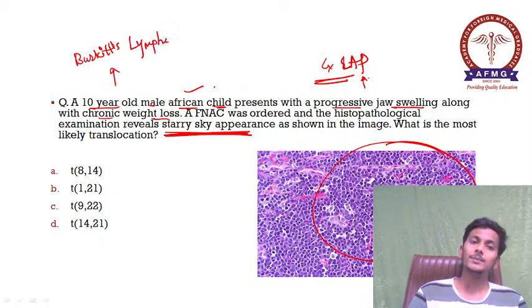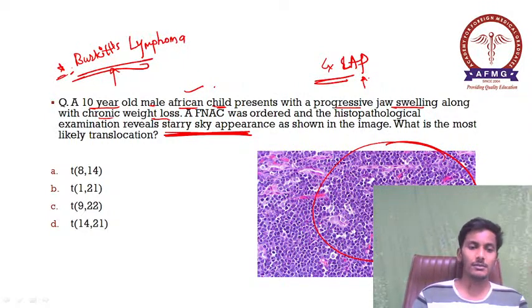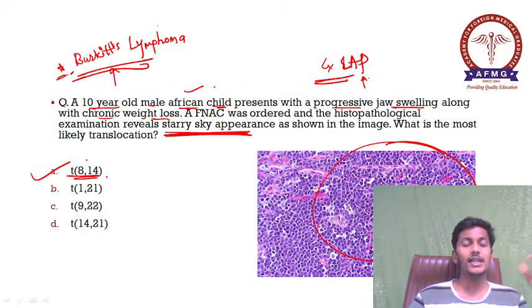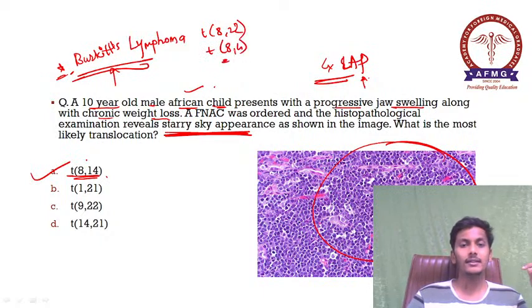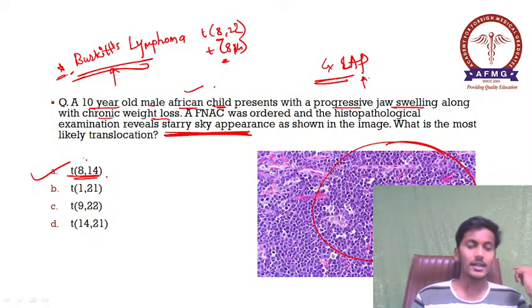So please remember, in cases of Burkitt's lymphoma, which translocation is associated? It is translocation 8;14. We have already discussed this in the class previously. What happens in Burkitt's lymphoma? All the 8s are associated. Translocation 8;22, translocation 8;14, all these 8s are associated with Burkitt's lymphoma. So please remember, translocation 8;14 is associated with Burkitt's lymphoma.